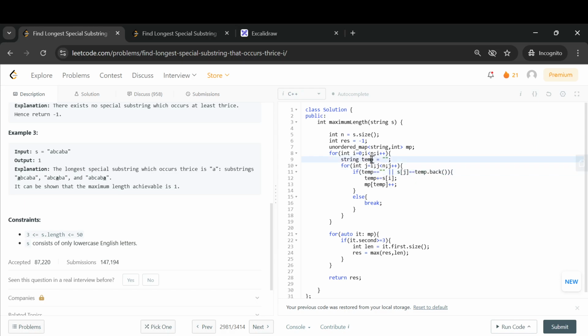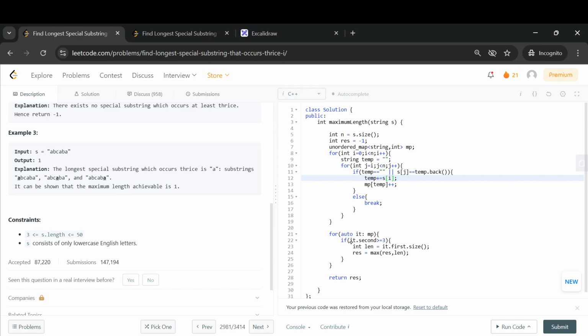So initially the temp is empty, and if the temp is empty, then we will simply put the first character in that temp, and going forward we will be comparing the last element of that temp. If the last element is equal to the current element, then we are simply going to append that element to temp and then increase its counter.